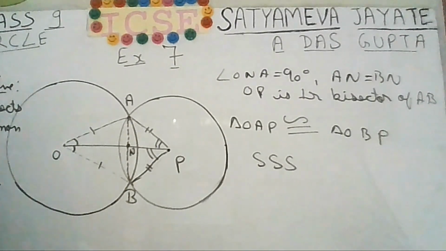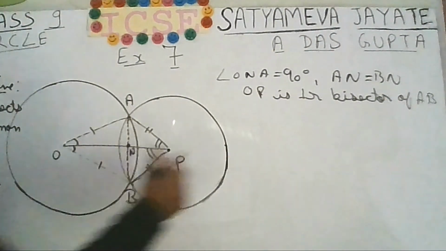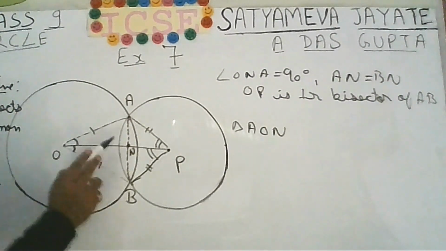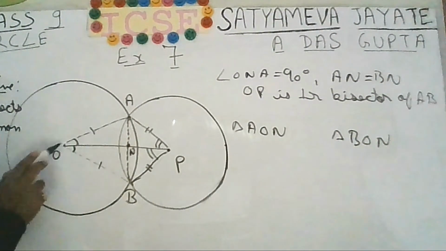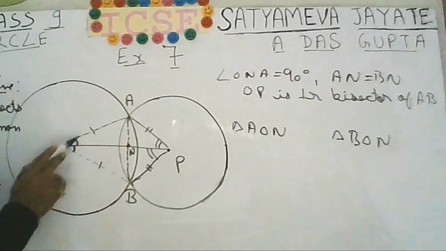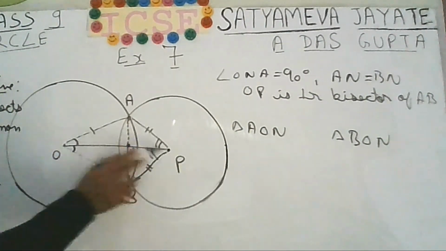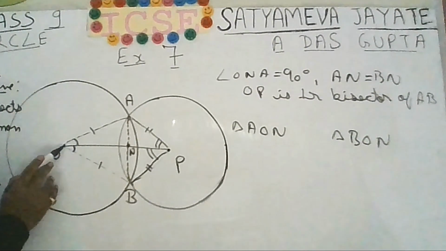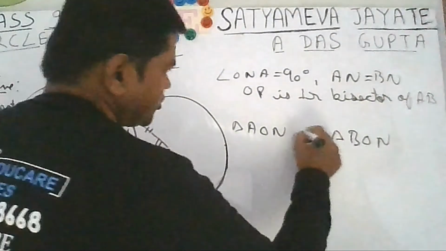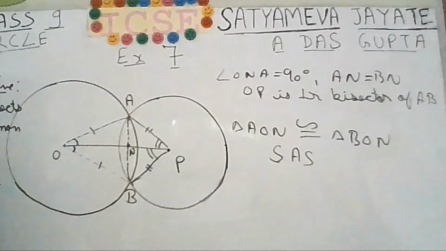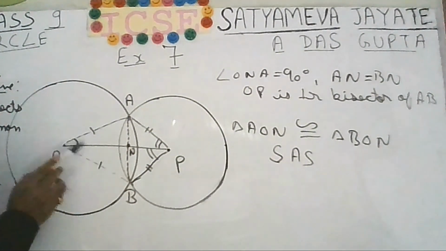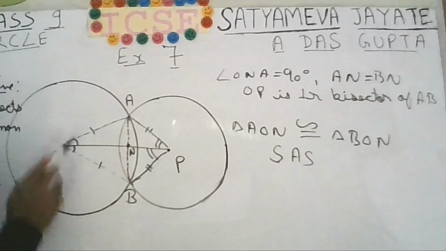Now let us look at the triangles AON and BON. You know that AO is equal to BO, radii of the same circle. Then this angle, we have proved just now that angle AOP is equal to angle BOP. So this angle is equal, and the side ON is the common side. Hence now you can say that these two triangles will be congruent to each other using SAS congruency. The angle is the included angle. Side angle side congruency.